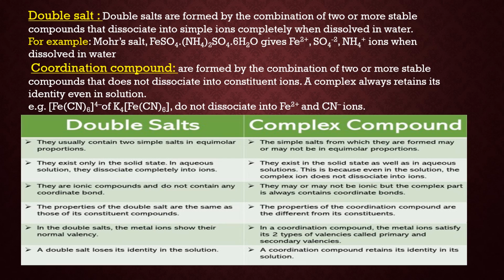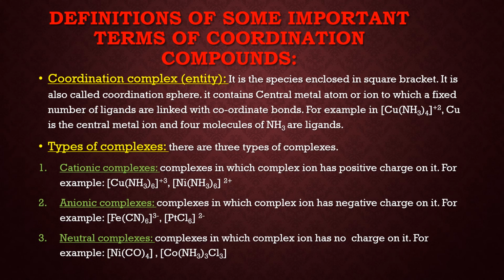In a double salt, the metal ions show only their normal valency. In complex coordination compounds, the metal ions satisfy two types of valency, that is primary valency and secondary valency, which we will study further in the next part. Double salts lose their identity in solution, and complex compounds retain their identity in aqueous solutions also.